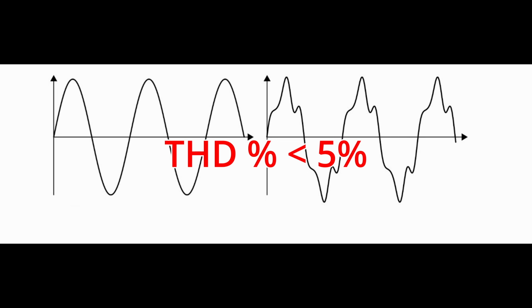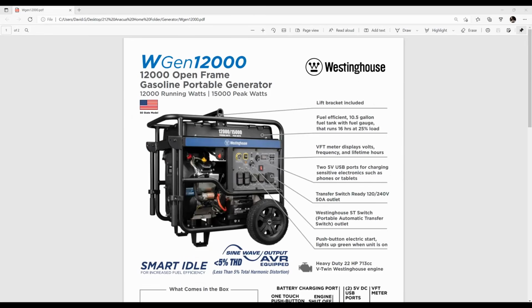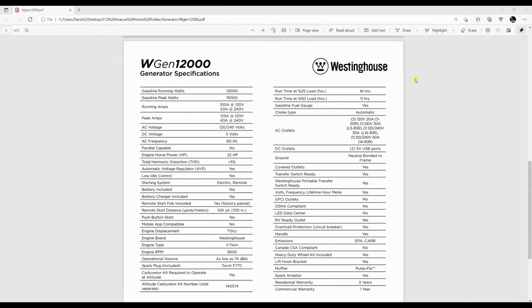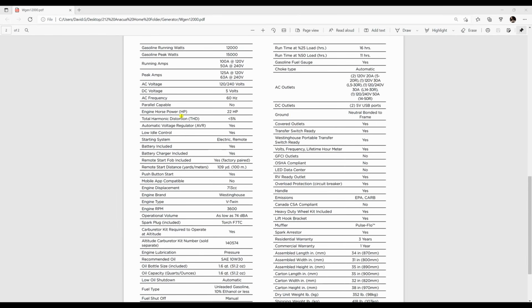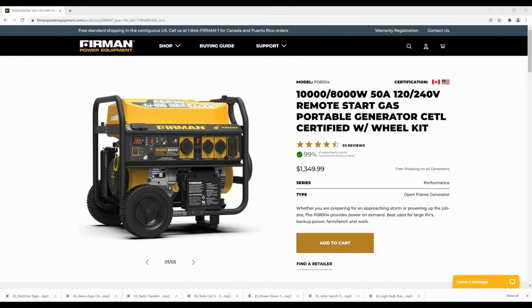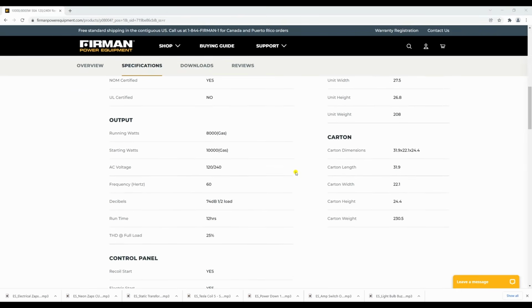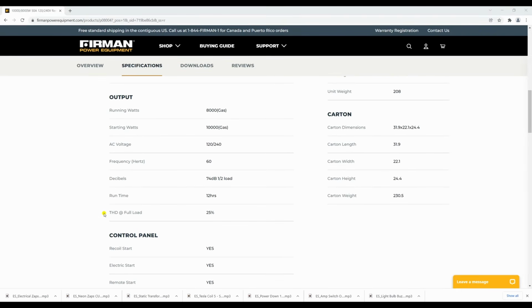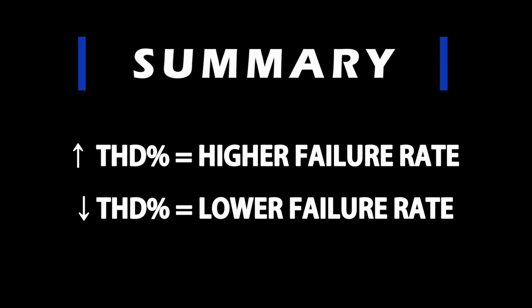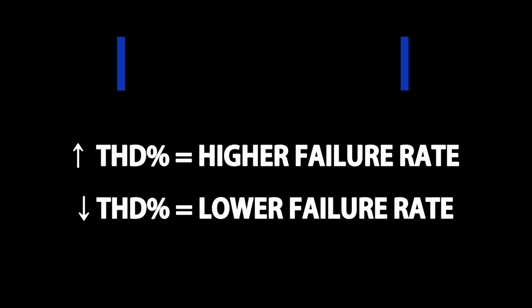Let me show you how to find this value in a specification sheet. This is the generator I own, the Westinghouse WGN 12000. On the second page, it says right here, THD is less than 5%. Let's look at this one. This is a Furman P08004 8,000 watt generator. This is a gasoline only generator with a harmonic distortion of 25%. In summary, a higher harmonic distortion means there's a higher chance your electronics will fail. The lower the distortion, the lower chance your electronics will fail.